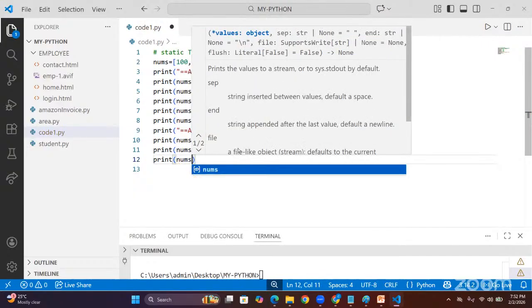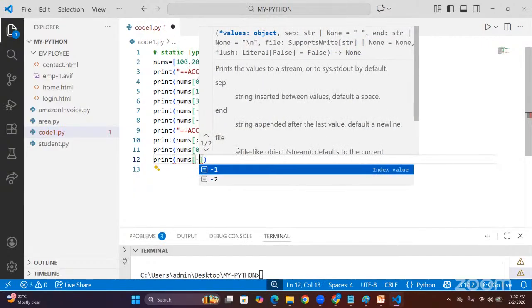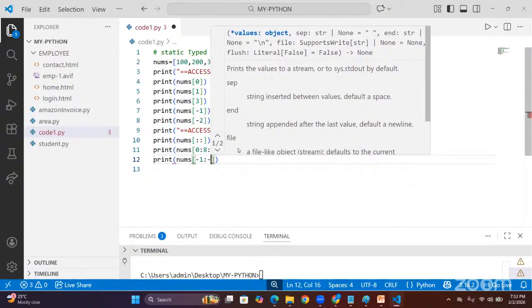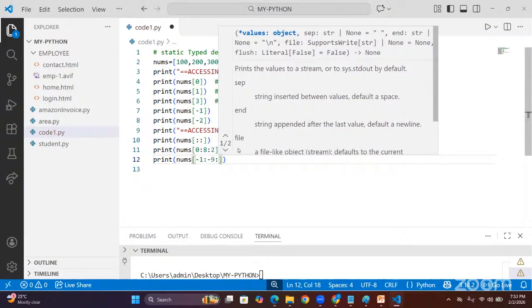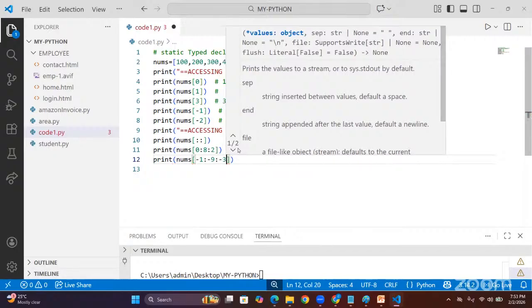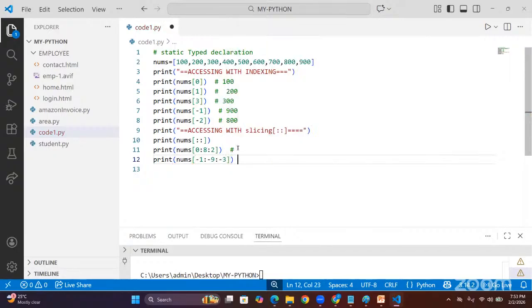Right? Now I am going with negative indexing. Negative slicing. Why waste time? Minus 1, to minus 9 I gave. My step is minus 3, sir. Every time I am decreasing by 3. Then it prints 900, then 1, 2, 3, 600, and again 1, 2, 3, 300.